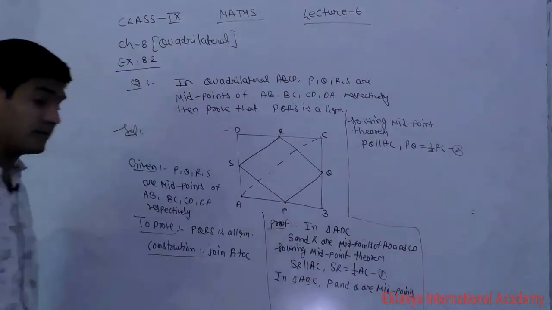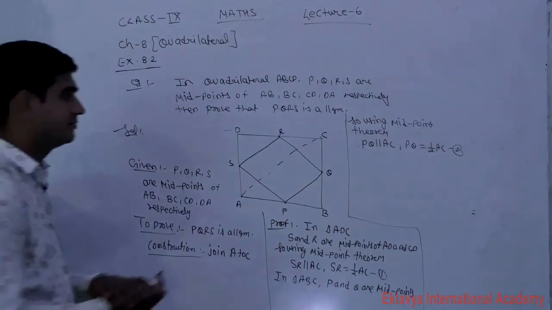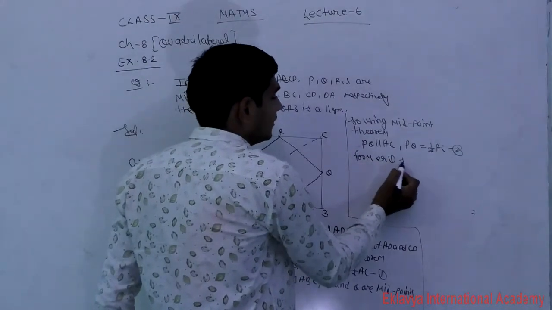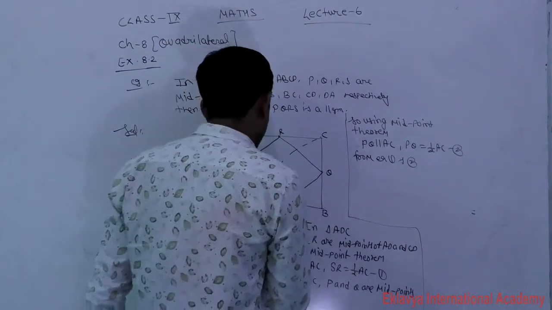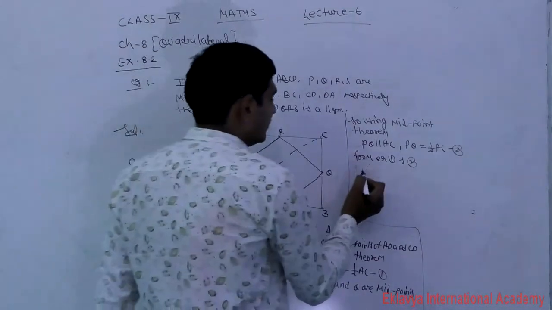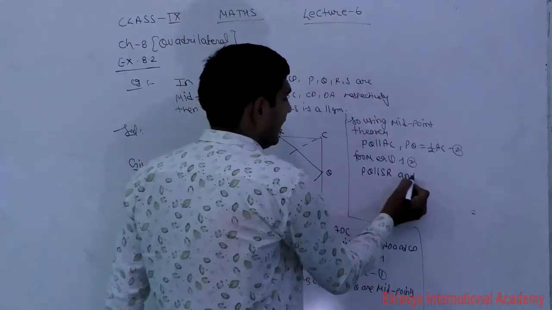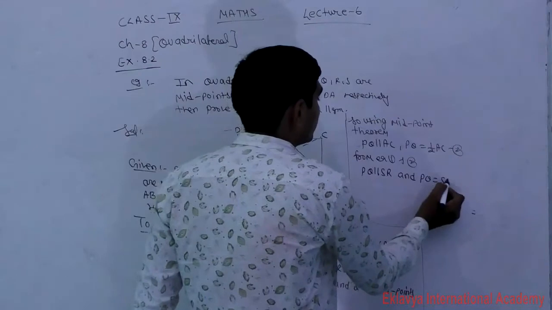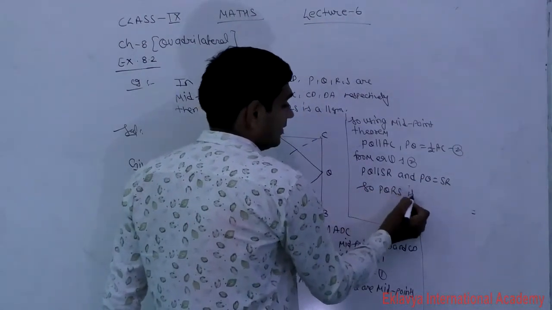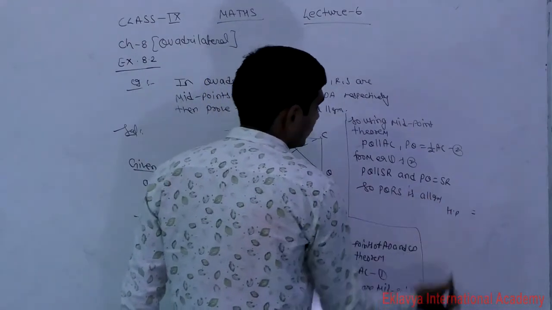So from equation first and second, what we are observing, PQ is parallel to AC, SR is parallel to AC, meaning PQ is parallel to SR and PQ is equal to SR. So PQRS is a parallelogram. Hence, understand?